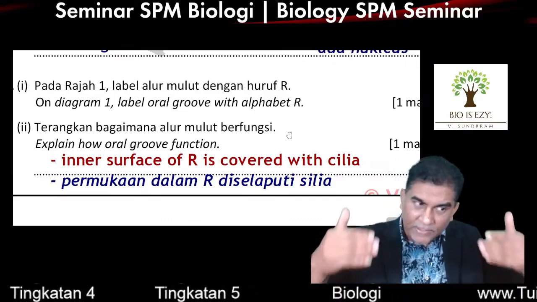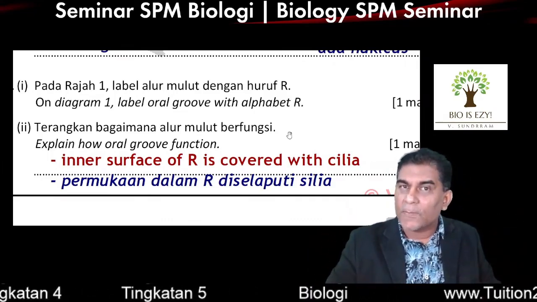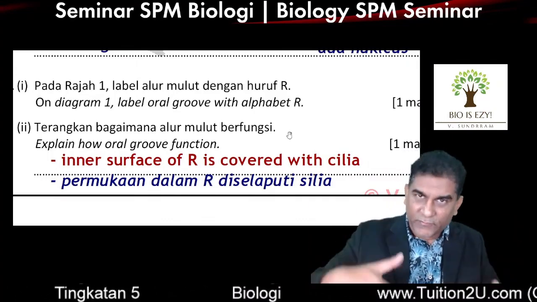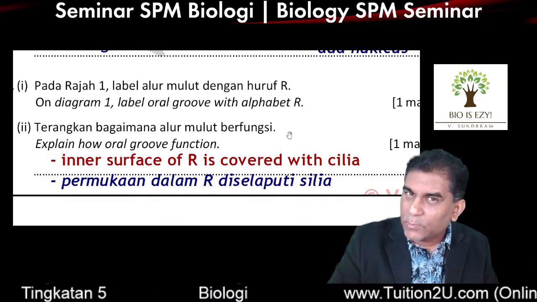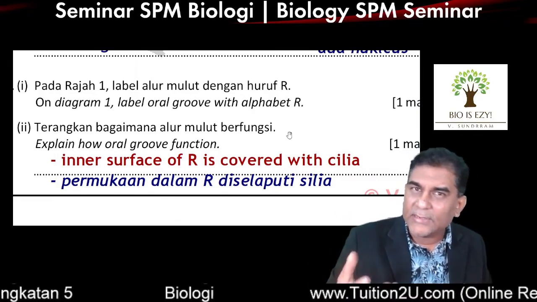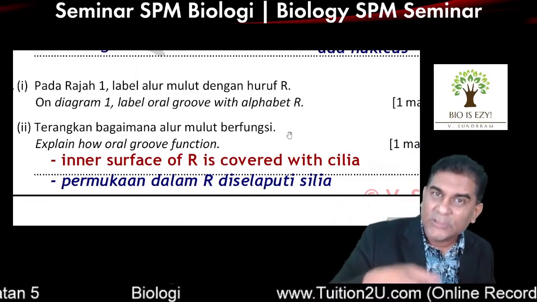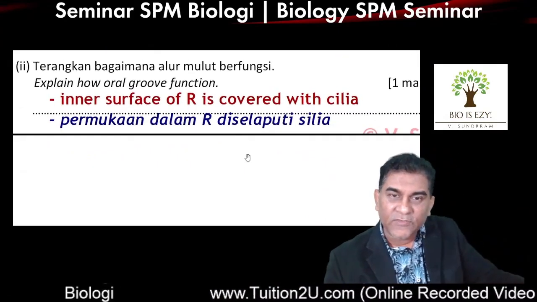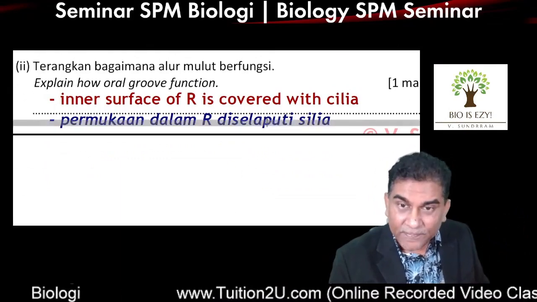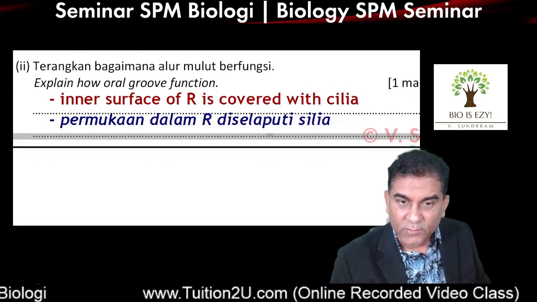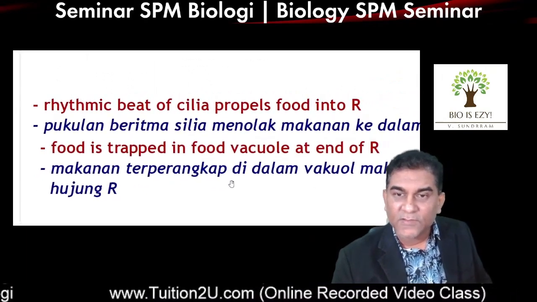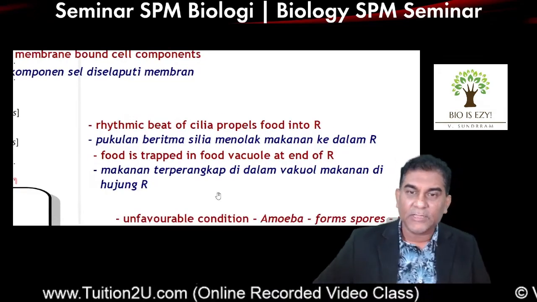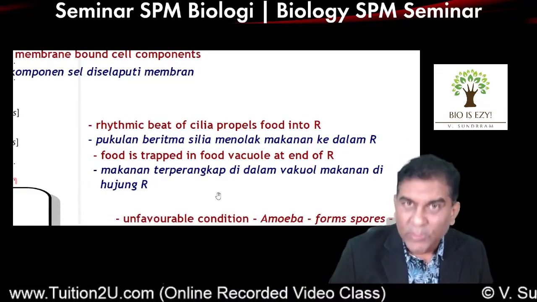And whenever you have cilia, automatically the word is rhythmic beat of cilia. Rhythmic beat of cilia. What are they going to do in here? Normally it's to move. In here, to propel the food. That's the word in the textbook. If you find the word propel hard, at least you can use the words to pull the food into the oral groove. So inner surface of R is covered with cilia. And what does this cilia do? Rhythmic beat of cilia propels the food into R.